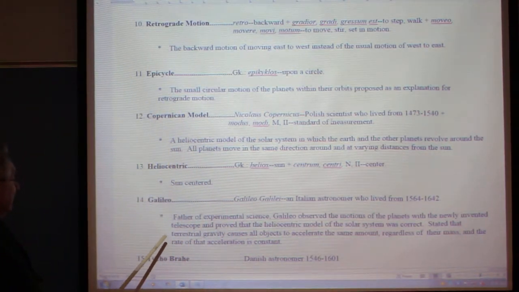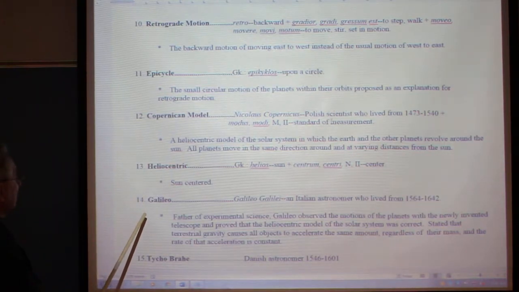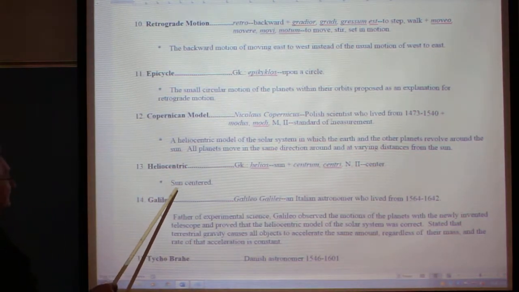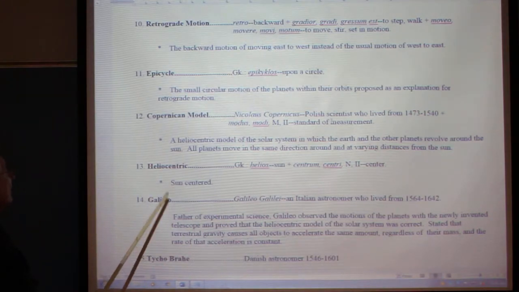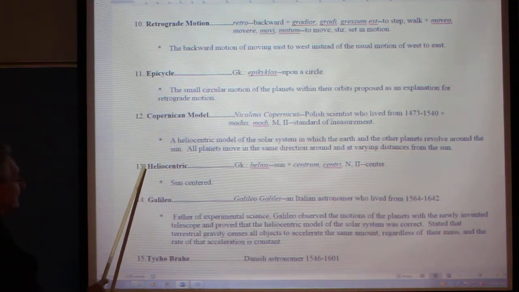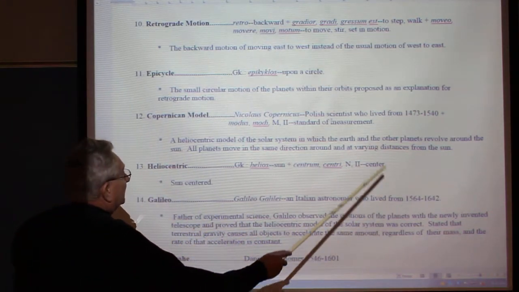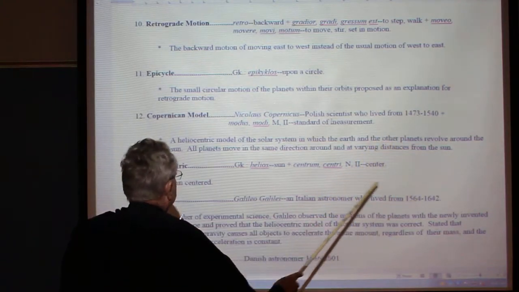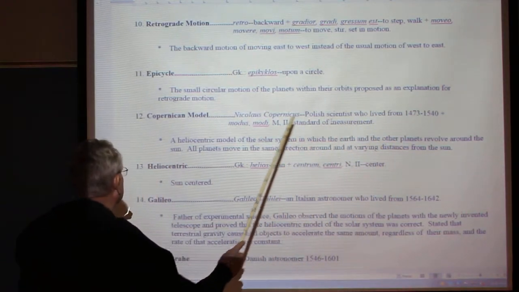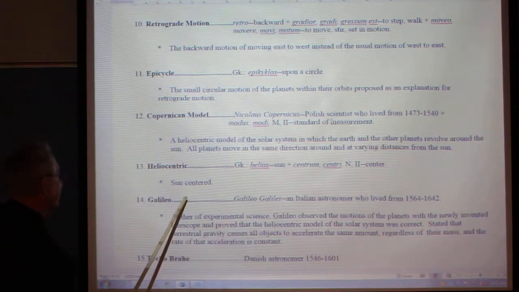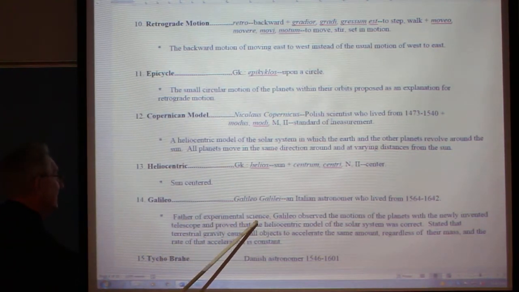Next word that you have is Galileo. Oh, I missed this. Heliocentric, sun-centered. Galileo. Galileo and Copernicus. Look at the dates. He follows Copernicus. What does he say? Father of experimental science.